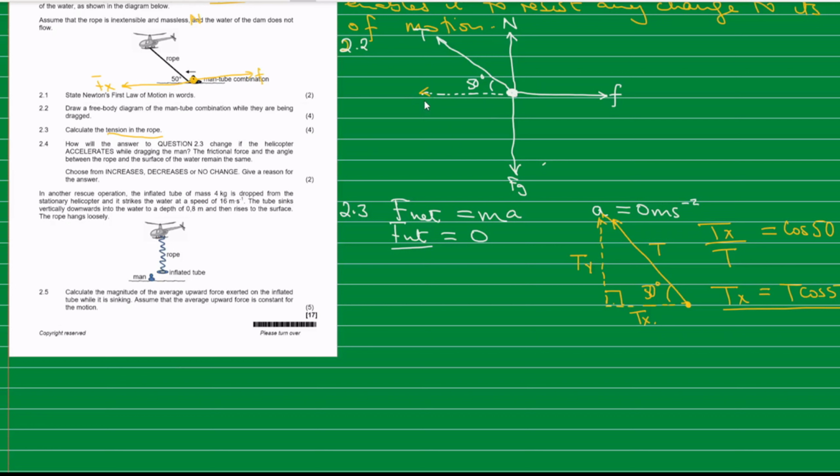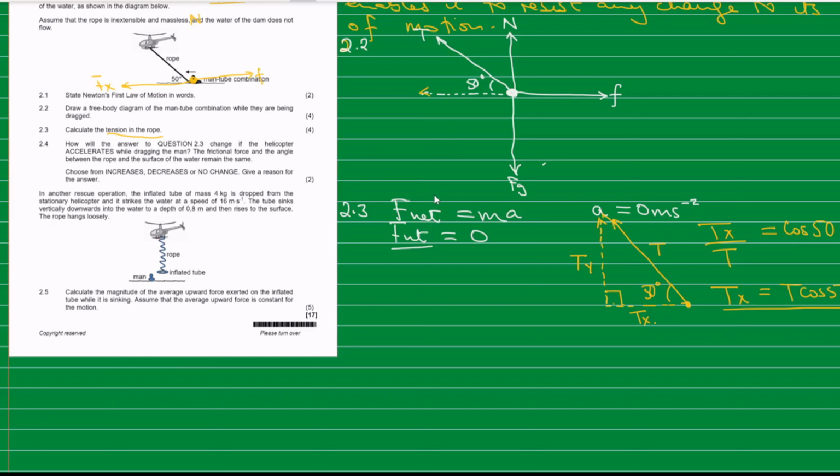As we said here, we have the two forces, Tx acting to the left and the frictional force to the right. What is always advisable is to take the direction in which the object is moving as your positive direction, because when you add forces, you use vector addition. Vector addition means that you are going to use the direction, okay?